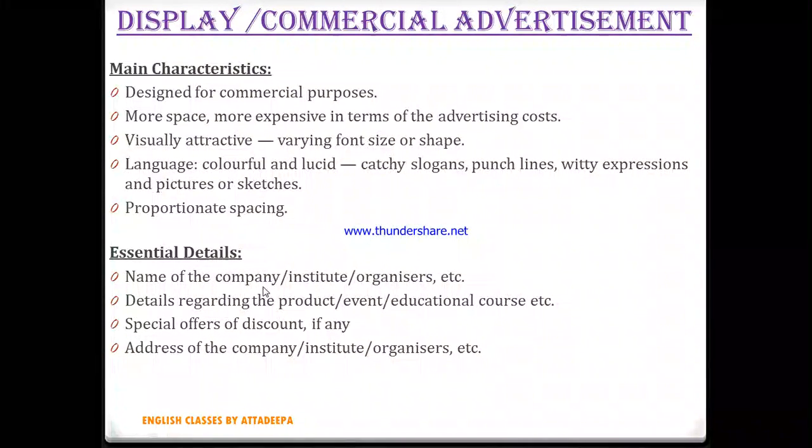Number one, the company's name or the institution's or organizer's name has to be written in the advertisement. Then details regarding the product are to be addressed there. Whatever product you are talking about, that product's details should be given. In case of an event, the event details should be given. In case of educational courses, the course details should be given in detail. And then special offers or discounts: if any offer or discount is going on and it is applicable, you have to mention that also, because this is going to increase the sale of your work.